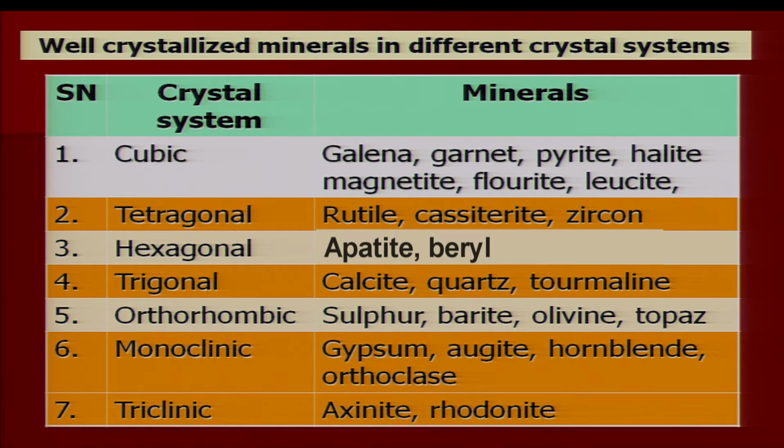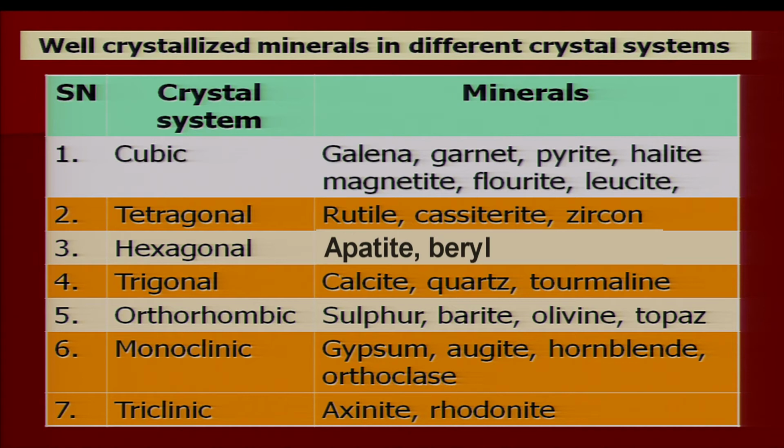Orthorhombic system: sulfur, barite, olivine, topaz, they crystallize in the orthorhombic system. Gypsum, agate, hornblende, orthoclase, they crystallize in the monoclinic system. And lastly, axinite and rhodonite, these are the two important minerals, they crystallize in the triclinic system.